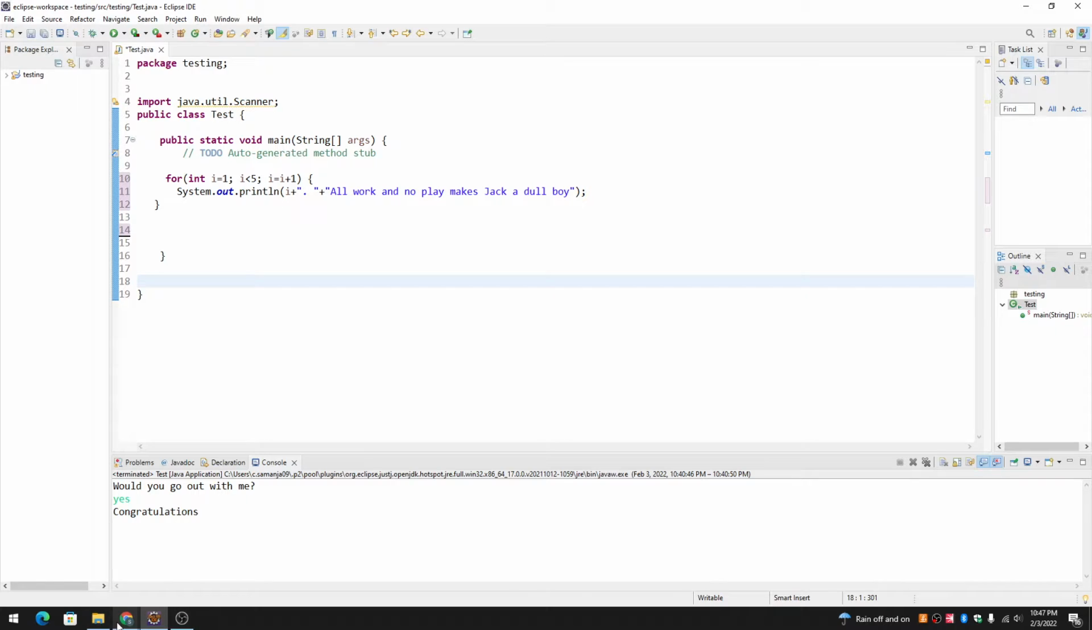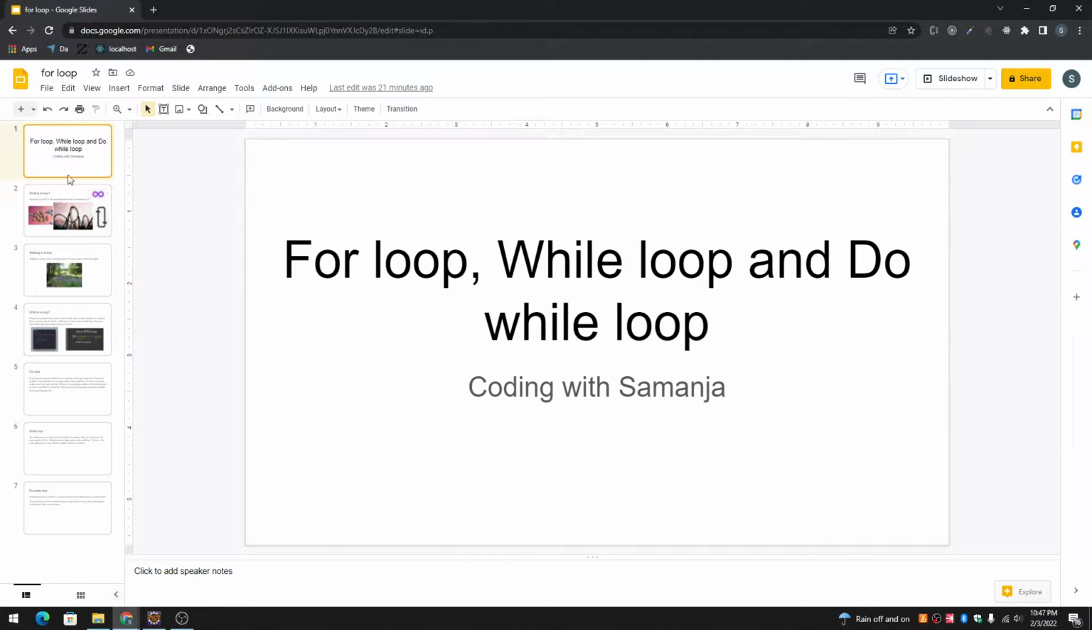Today we're going to discuss the while loop, for loop, and do while loop, the similarities and the differences between a for loop, while loop, and a do while loop in Java.